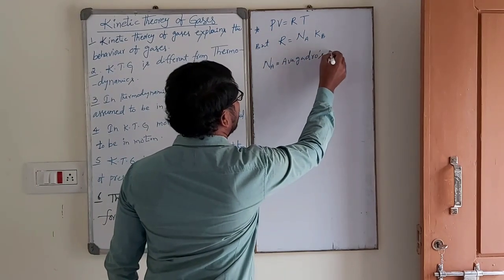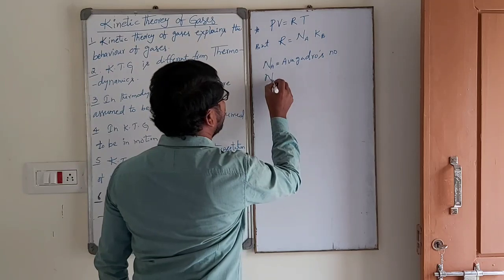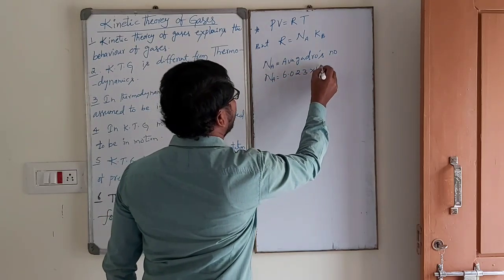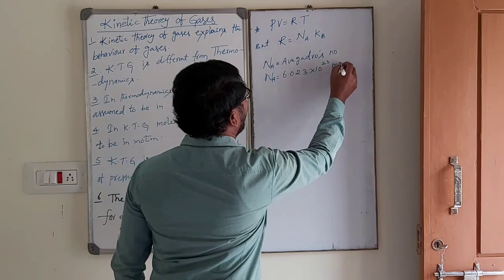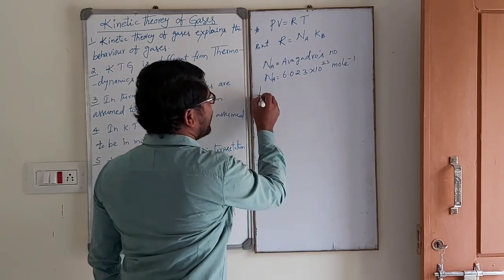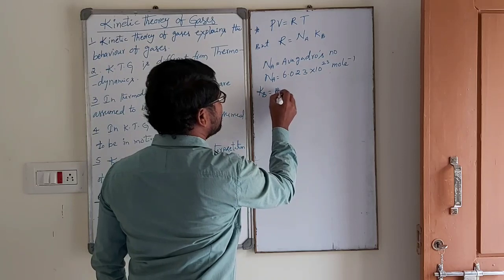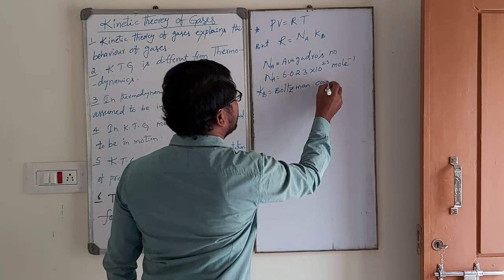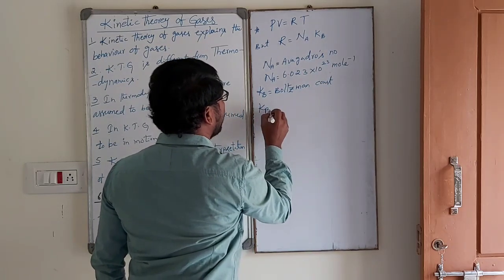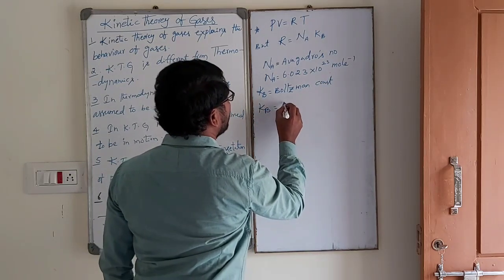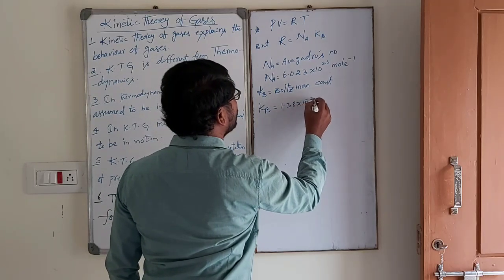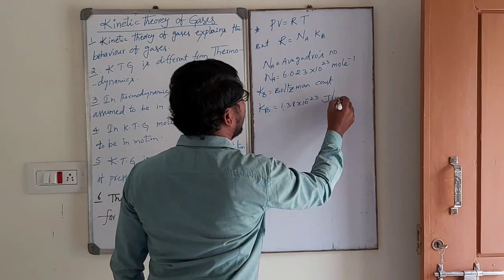What is Avogadro's number? Its value is 6.023 into 10 power 23 per mole. Kb is the Boltzmann constant. What is the Boltzmann constant? Kb is equal to 1.38 into 10 power minus 23 joule per Kelvin.